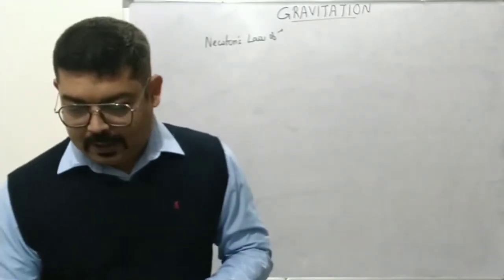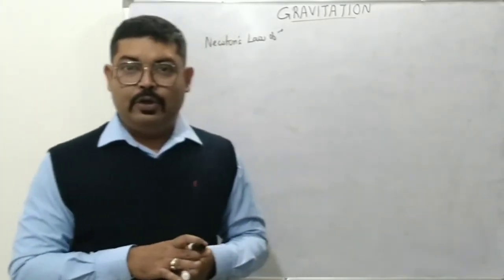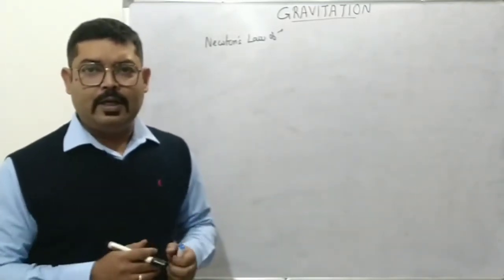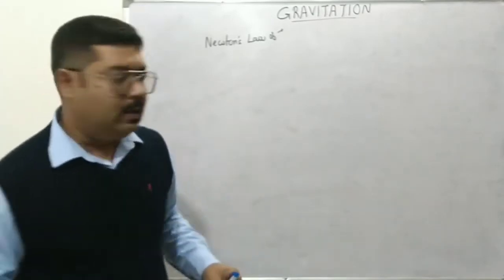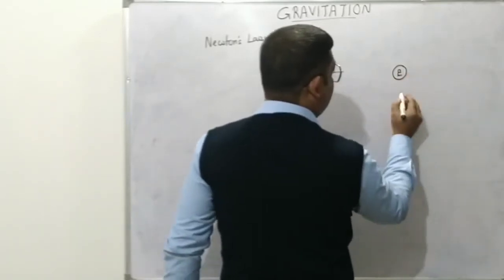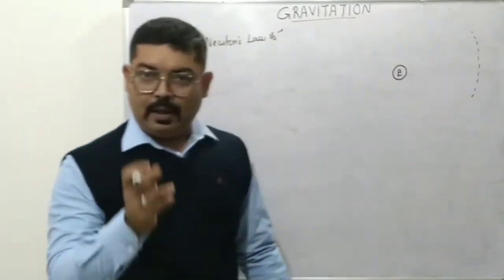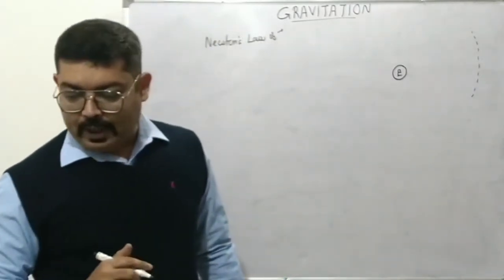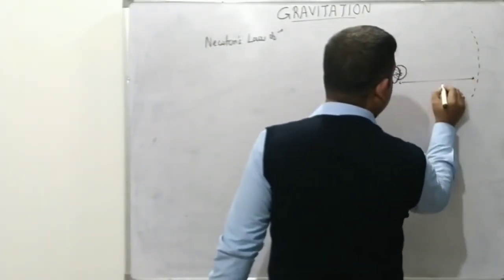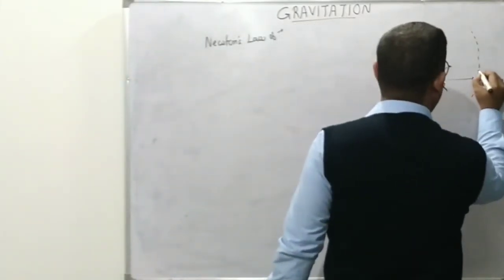So let's get into Newton's reasoning and try to analyze this. So what he thought is, let's consider the case of the moon moving around the earth, right? So we have the earth here, which has a certain radius, and then the moon is moving around it in a certain orbit. What he considered is that the moon is moving around the earth in a circular orbit of some radius. Okay, let's say this is the moon.